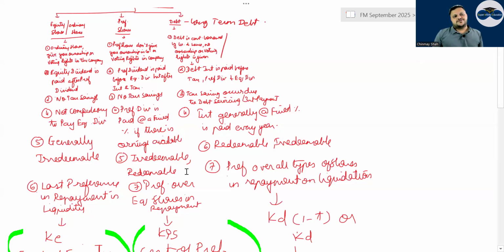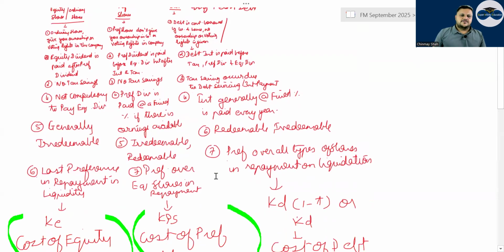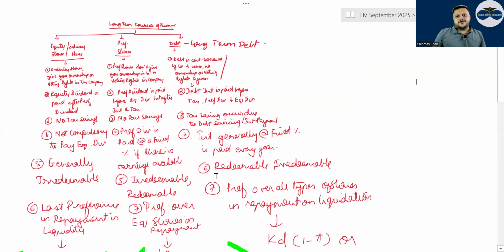Irredeemable and redeemable, both preference shares are there, but most probably you will have irredeemable preference shares. Preference share has preference over the equity share. So second last payment in the case of liquidation will happen to what? Preference share. Then debt, correct or not? Debt is long-term debt generally, right? Debt is amount borrowed by company, so no ownership or voting right in the company is given. Even for preference, no voting right is given.